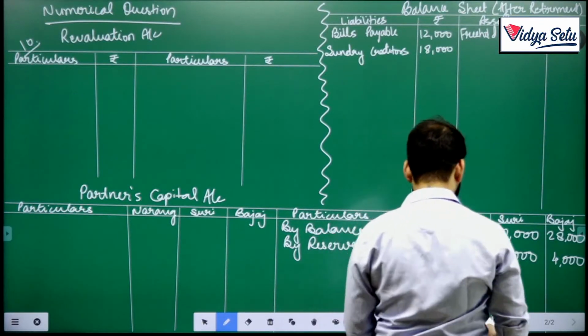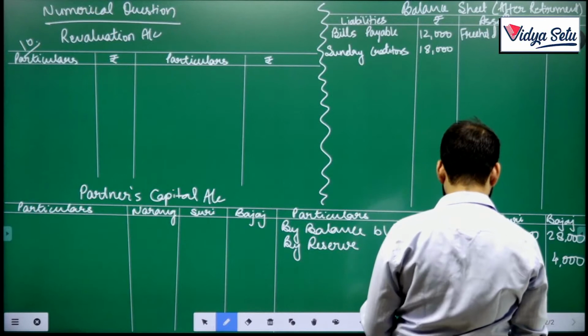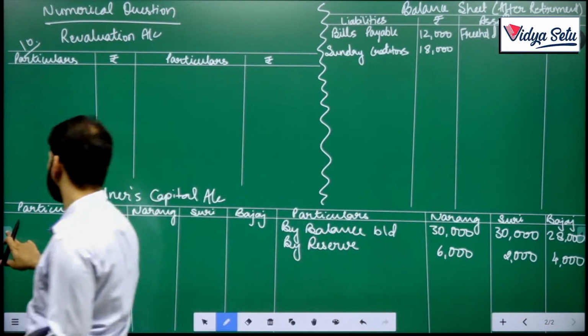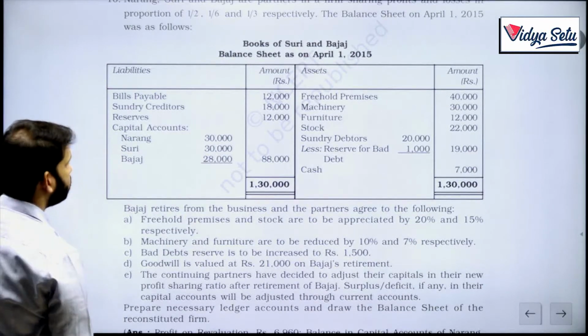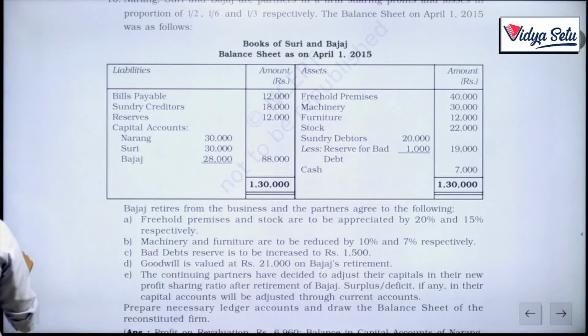Then there was machinery 30,000, furniture 12,000, stock 22,000.